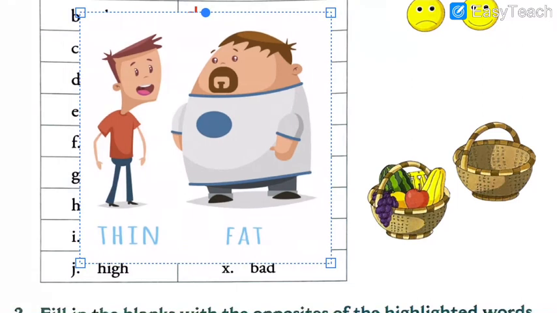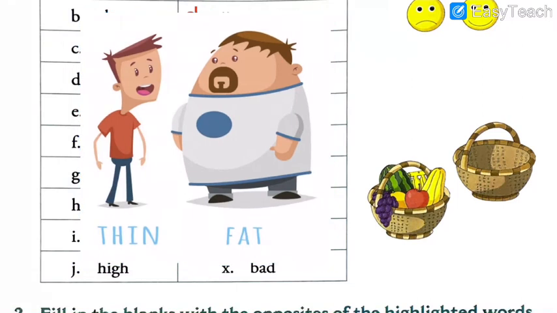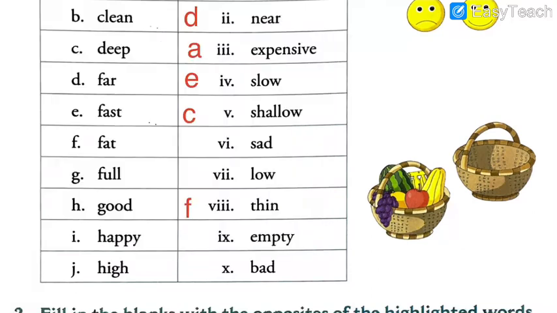So this is the picture in which you can see that the boy on the right hand side is very fat, but the boy on the left hand side is thin. See, the boy on the right hand side, his stomach and his face look swollen. It looks like his hands and legs are also swollen. But the boy on the left hand side is very thin. So this is fat and thin.